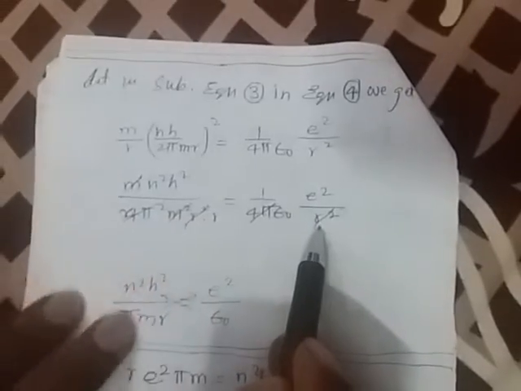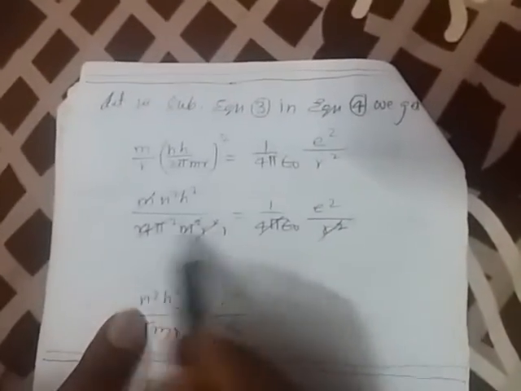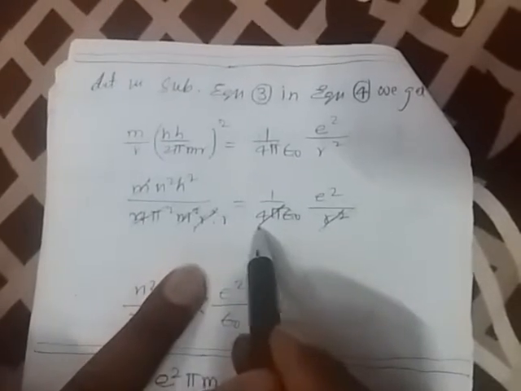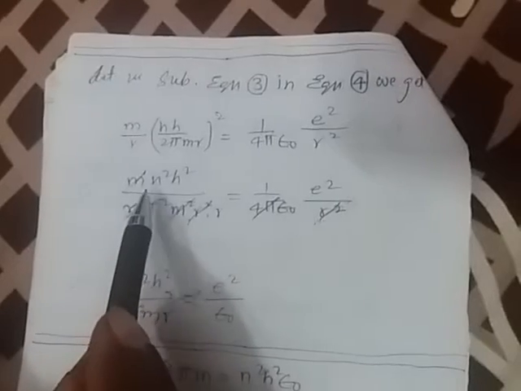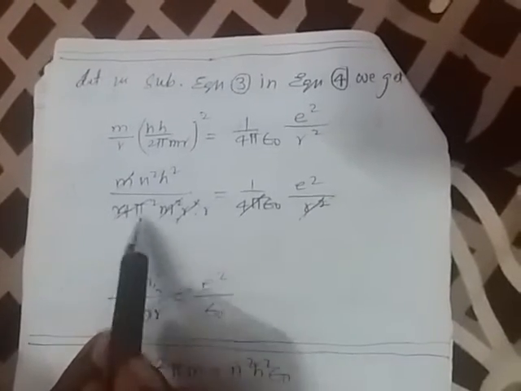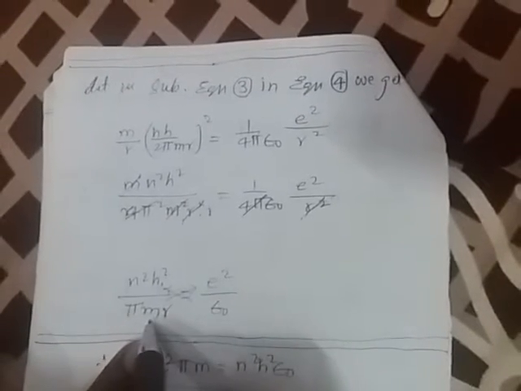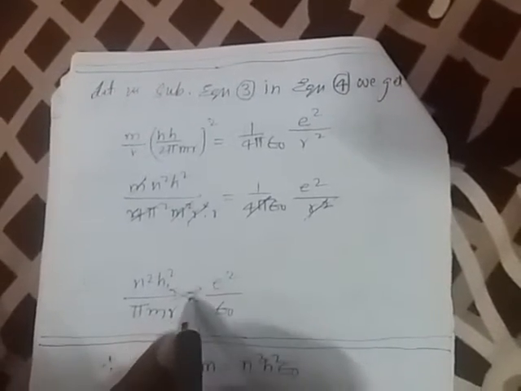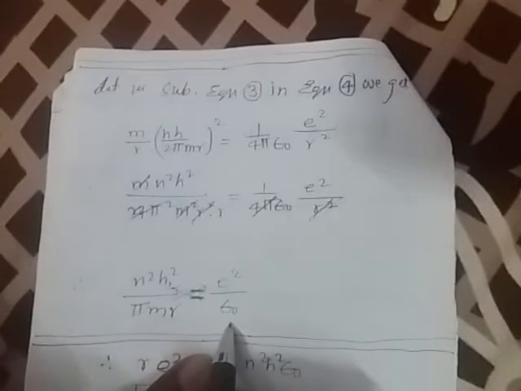Here r square gets cancelled, 4 gets cancelled, and m gets cancelled. The remaining terms are n square h square by pi m r equal to e square by epsilon naught.